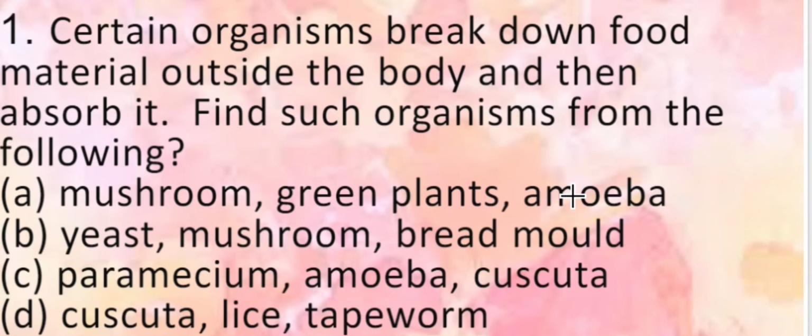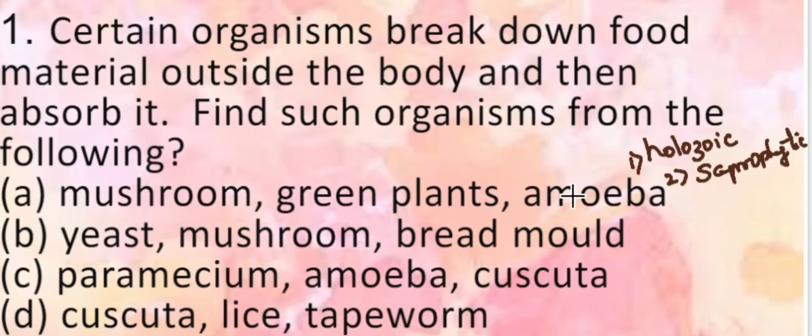So we know that there are different types of heterotrophic nutrition. The first one is holozoic nutrition. Holozoic means the entire food is taken inside and then digested. Second is saprophytic. In this case, the food is digested outside the body and then only the nutrients are absorbed. Third is parasitic, where the organism lives on the body of the host and then derives nutrition from them.